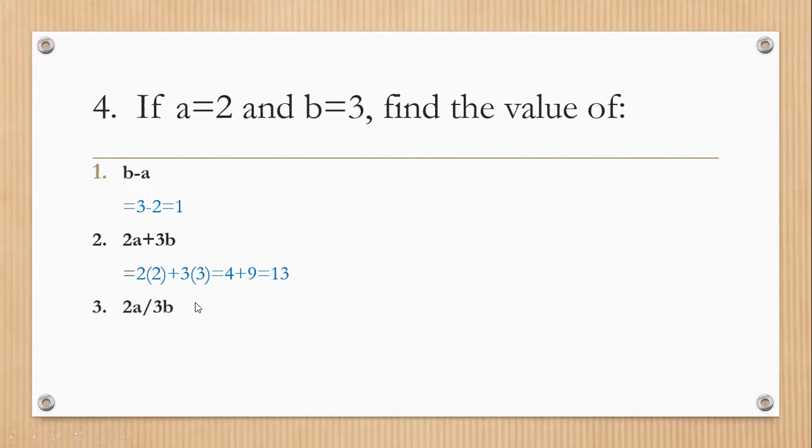2a upon 3b. Now, put the value of a and the value of b in the small brackets. You get 2 2s are 4 and 3 3s are 9. That means 4 over 9. Okay. We cannot further simplify it. We get the answer 4 over 9.